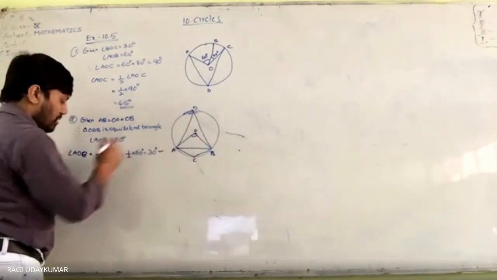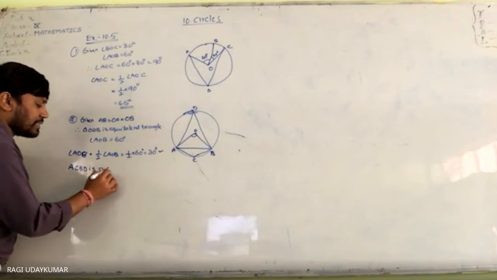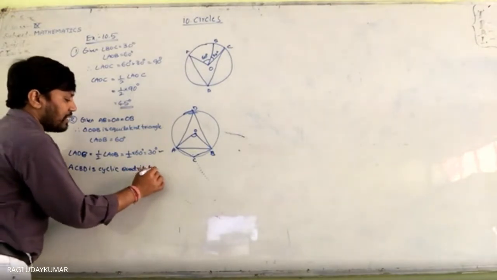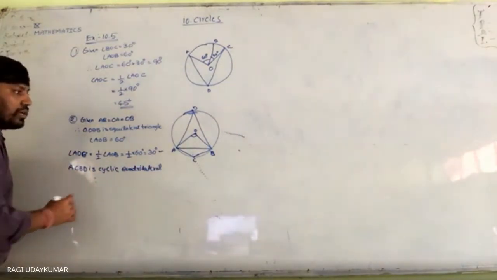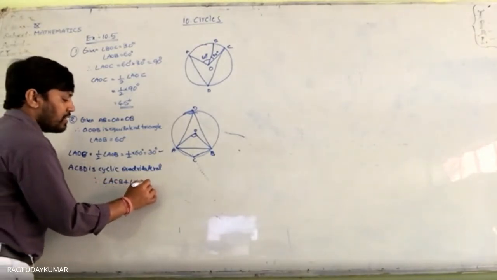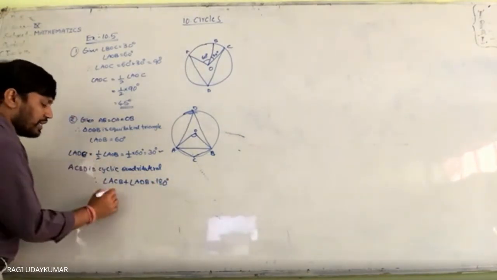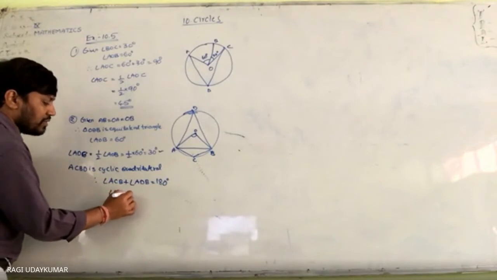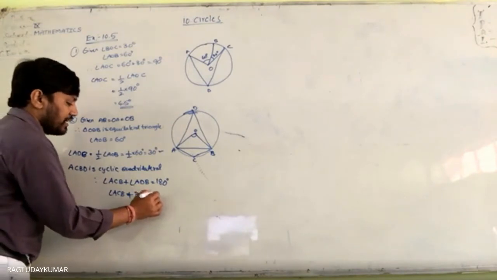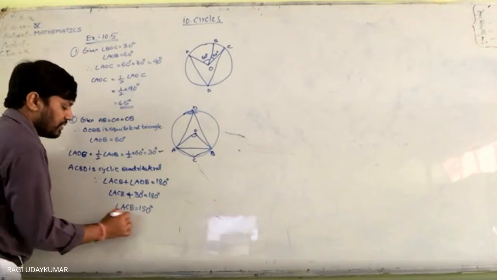ACBD is cyclic quadrilateral. It is cyclic quadrilateral. So therefore, angle ACB plus angle ADB is equals to 180 degrees. So ACB we need to find out. Angle ACB plus ADB, which is 30 degrees, is equals to 180 degrees. So angle ACB is equals to 150 degrees.